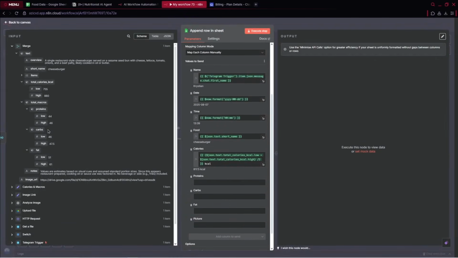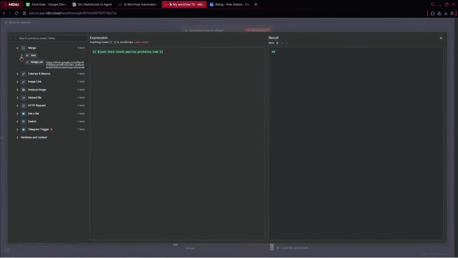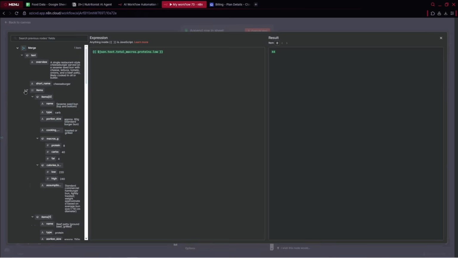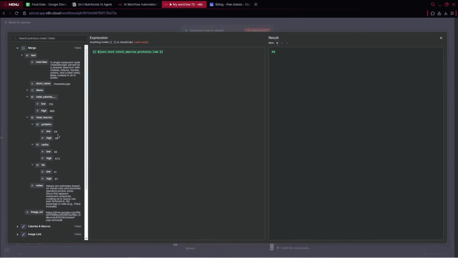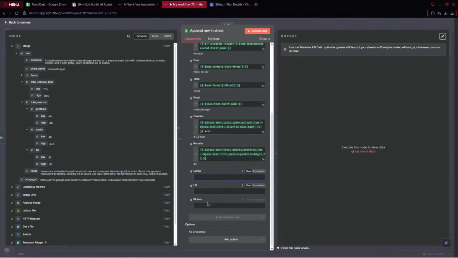Then for the proteins, we can do the same stuff. So let's take the proteins here. And now let's just collapse it. Okay, and now let's go ahead with calories. So once again, we can do plus, provide the proteins high value, then take it into the bracket and just divide it by 2. We've got 30, 35. And a similar thing we can do for carbs, fat.